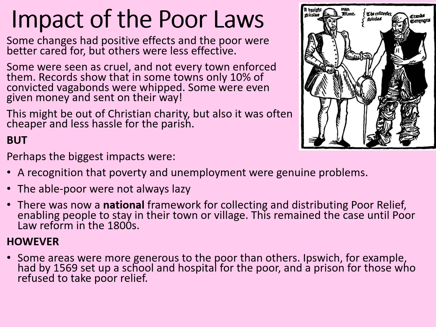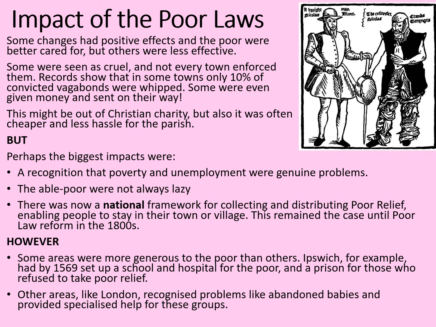However, some areas were more generous to the poor than others. Ipswich, for example, had by 1569 set up a school and a hospital for the poor and a prison for those who refused to take poor relief, like the House of Correction we mentioned earlier. Other areas like London recognised problems like abandoned babies and provided specialised help for these groups.